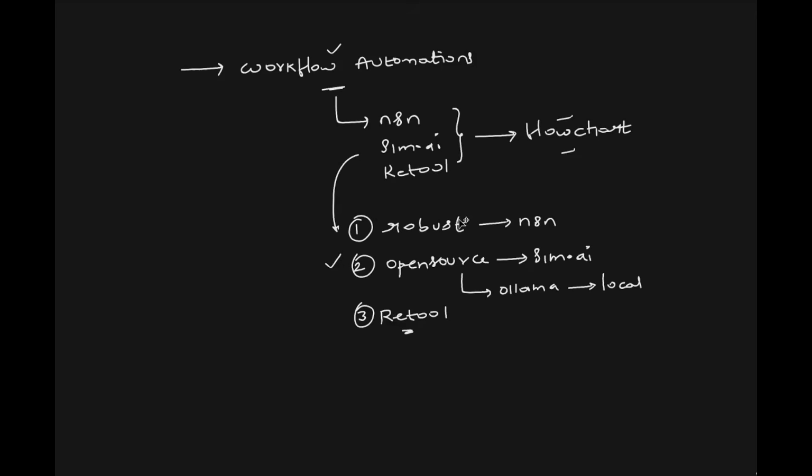So these are the options. n8n, if you want to go with something robust. Open source and free, go with sim.ai. Retool, if you're looking for an enterprise option. Of course, with n8n as well, you can integrate Ollama, but it's not that stable when compared to sim.ai. I know the majority of you would be interested in an open source solution because you want to implement the same thing. You want to show this within your organization. We will go with sim.ai for today's demonstration.